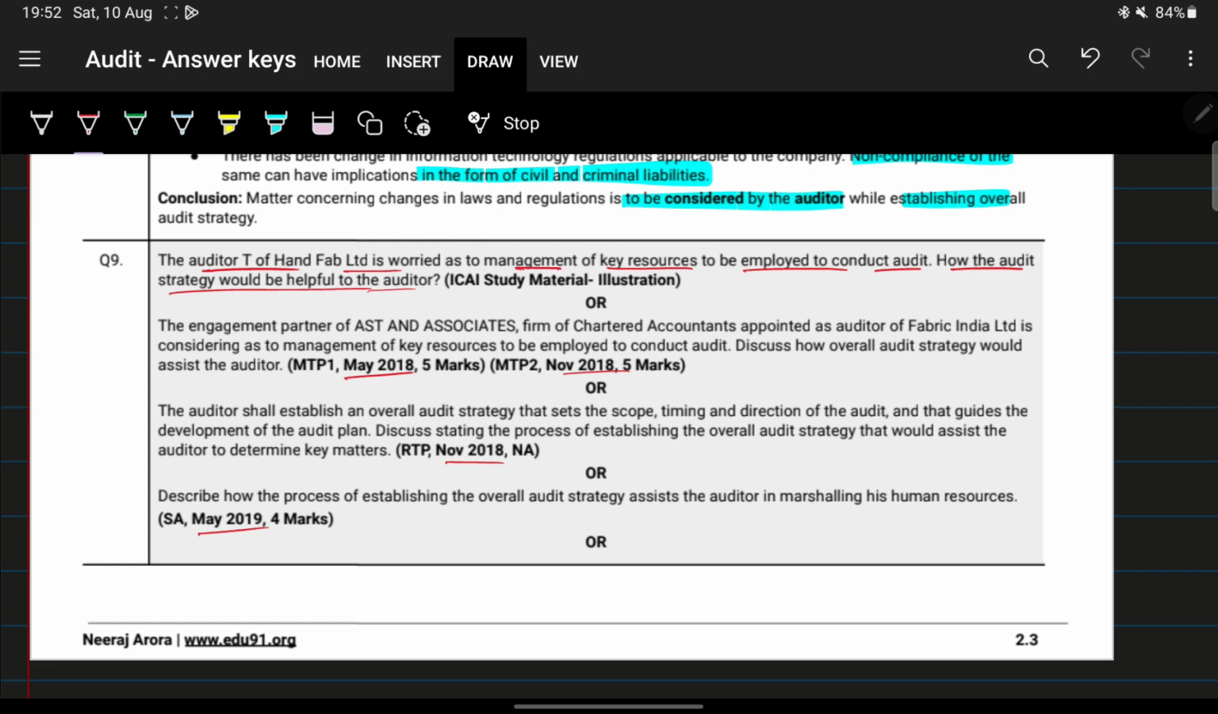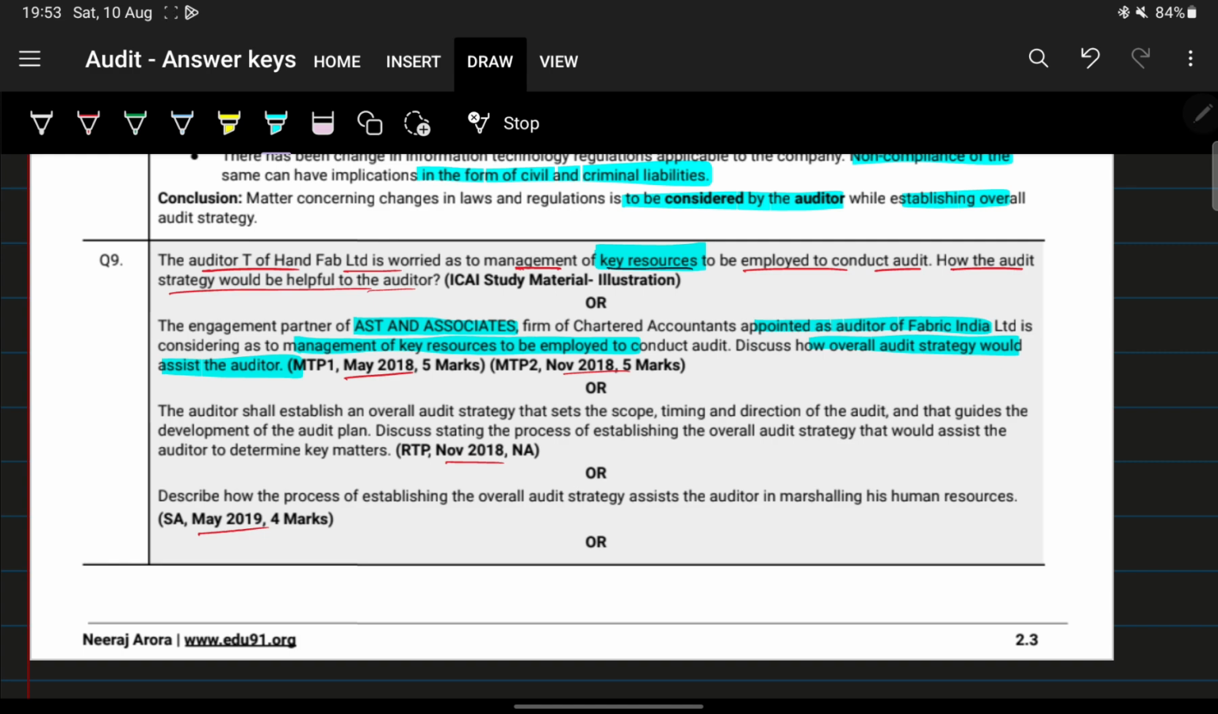Okay, so here they're asking about the resources, key resources. They're asking about how you're going to deploy your resources. Let's see what other questions they have. The engagement partner of AST and Associates, a firm of chartered accountants, is appointed the auditor for Fabric India Limited, considering the management of key resources to be employed to conduct the audit. Discuss how the overall audit strategy can assist the auditor.